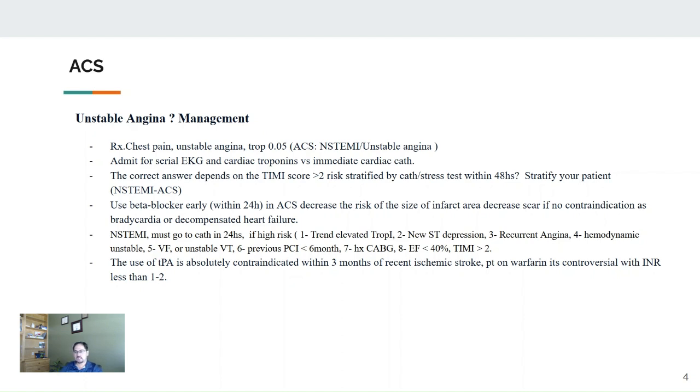The other, controversial contraindication is the use of warfarin. If the patient is already on warfarin, you need to test his INR. If the INR is less than 2, then maybe yes, he can still take the tPA, but if it's above 2, there is no way, and it's a contraindication.